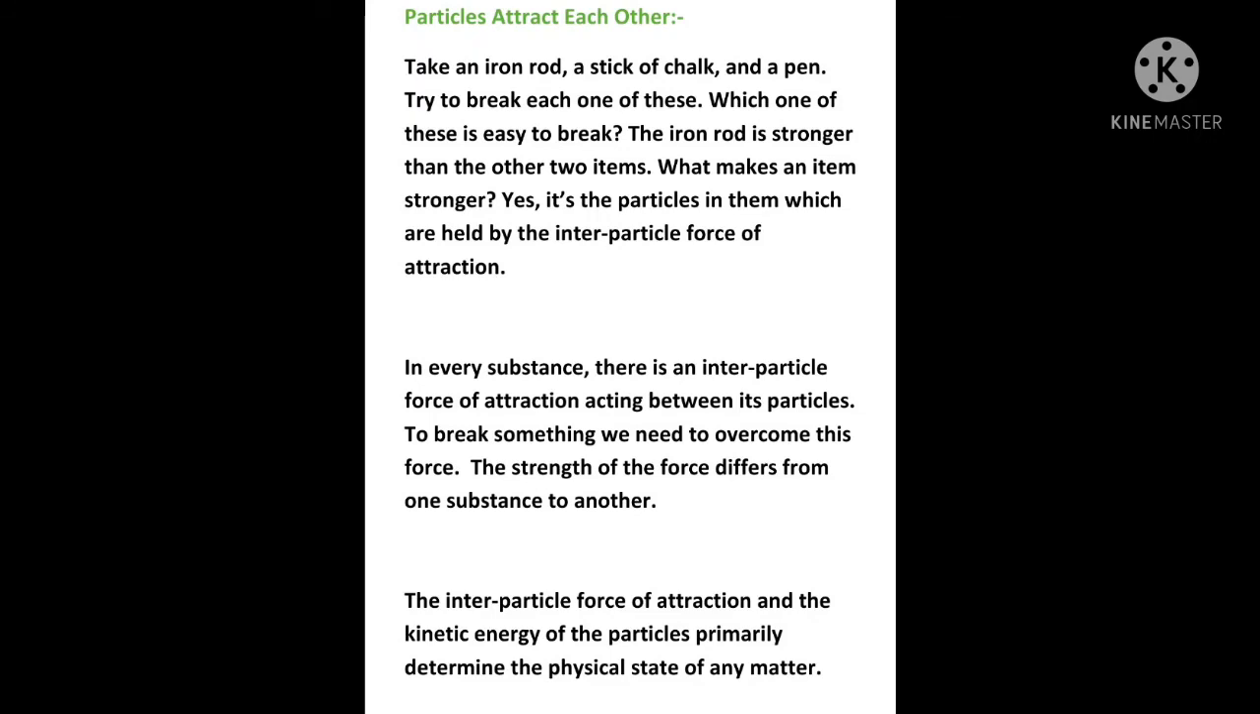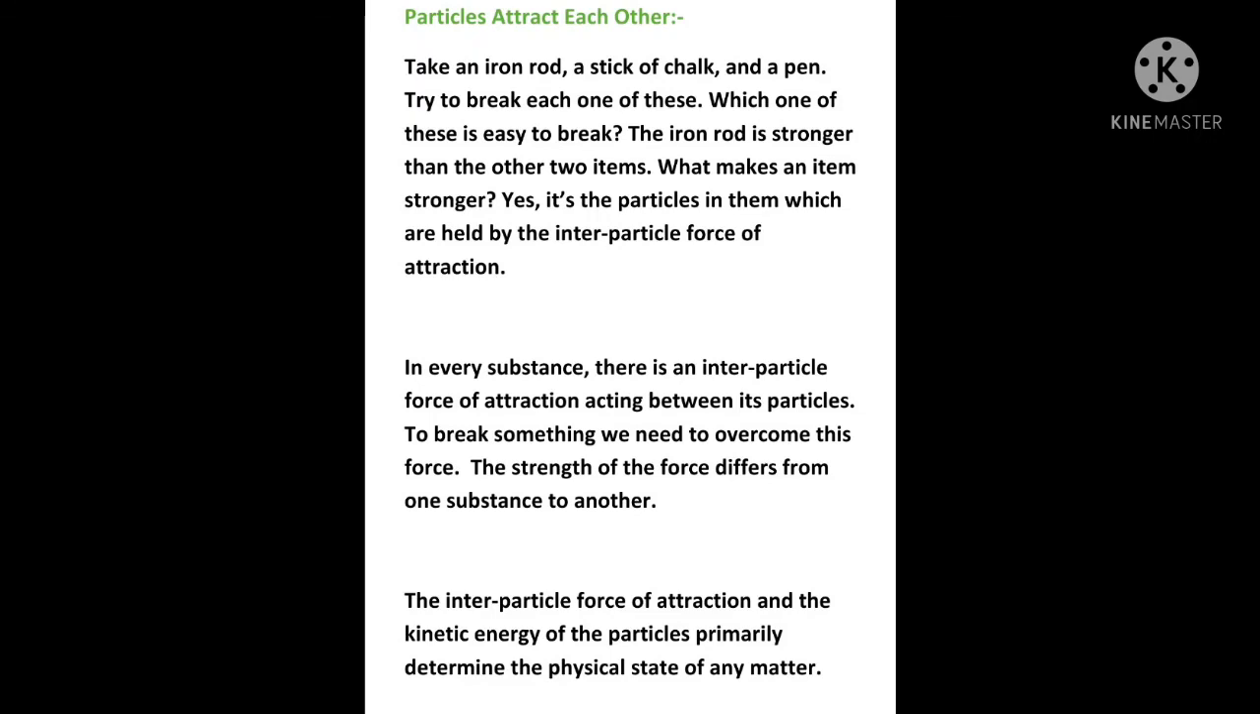In all substances there is an interparticle force of attraction acting between its particles. To break something we need to overcome this force of attraction. The strength of the force differs from one substance to another. It depends upon the intermolecular space between them.